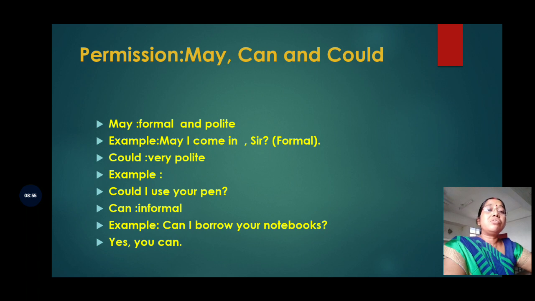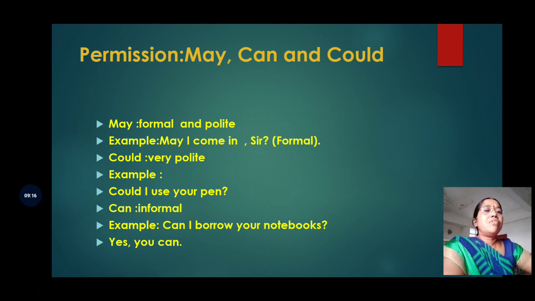May I come in, sir? This is formal. Could is very, very polite. When you are seeking permission as a request, and it is very polite, there we use could. Could I use your pen? Here the permission has been asked with a lot of politeness. Then can is informal.